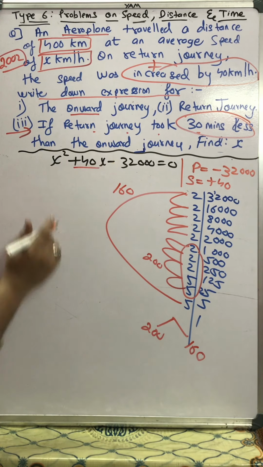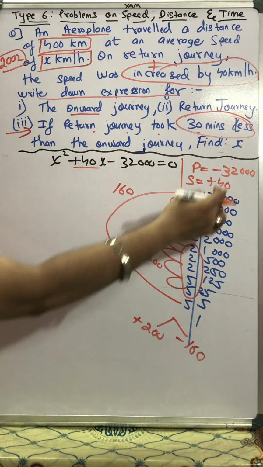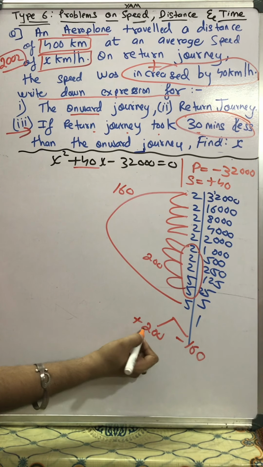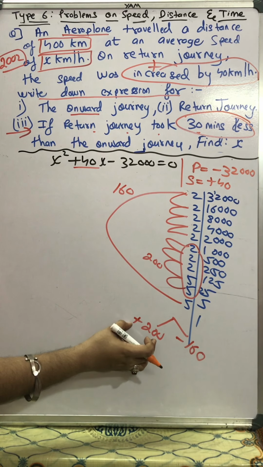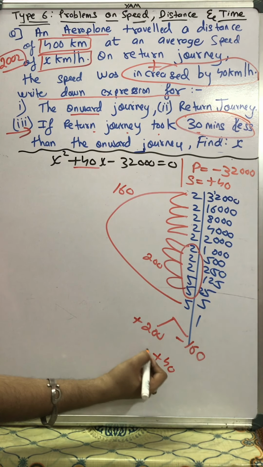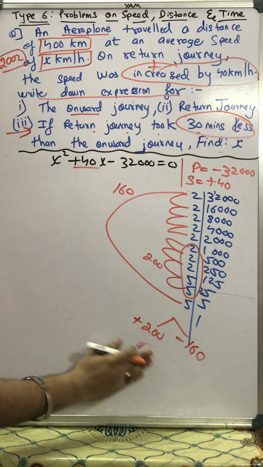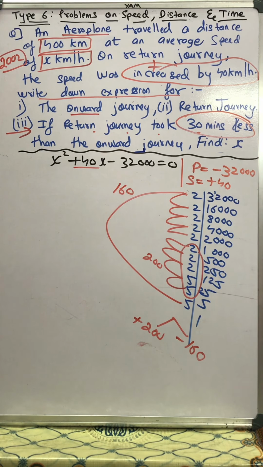I need to have minus here. So plus 200 multiplied by minus 160 will be minus 32,000, because 16 2s are 32. And when plus 200 is added with minus 160, I will get plus 40. So students, it's possible only by the trial and error method.